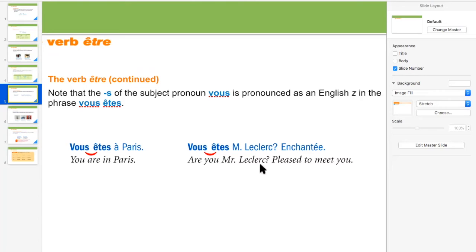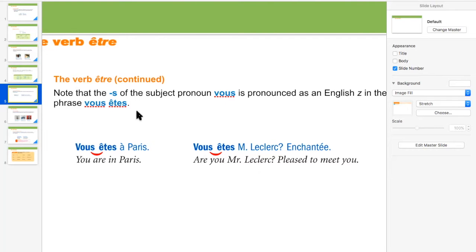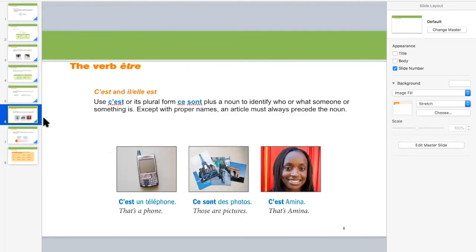So it means, are you Mr. Leclerc? So enchanté, pleased to meet you. This is just a sentence. Well, I hope it is again clear to you. Let's move ahead. Now, another formation which sometimes people get confused is c'est.